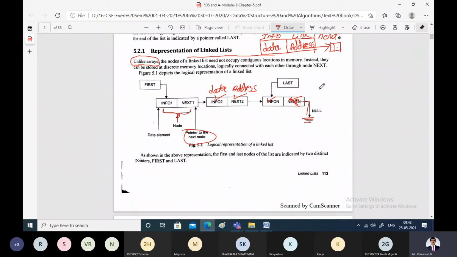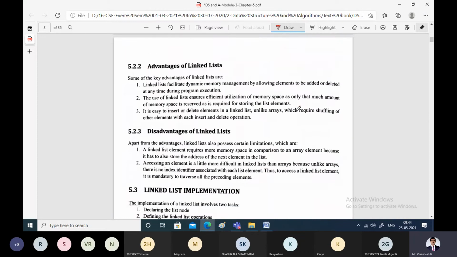Throughout our discussions, we'll be assuming some special pointers. First is a pointer which will always point to the first node of the linked list. Last is another pointer which will always point to the last node of the linked list. So this is how we represent the linked list in memory.